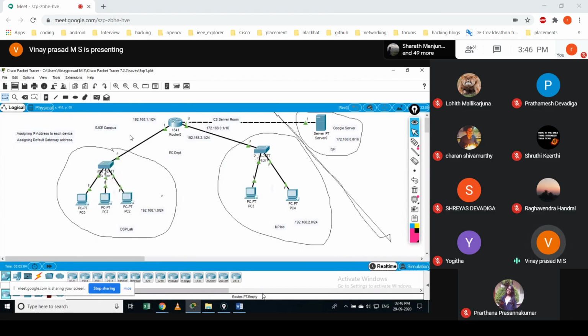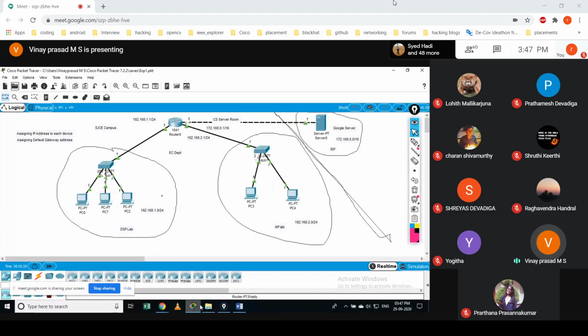The very first thing he will do is just try to log in. If he is not able to log in, then he will visit that location and see whether the device is powered off or powered on. If the network administrator is able to access the device, then he will check its configuration, whether something is changed or everything is normal.